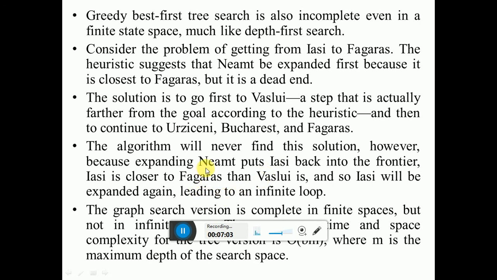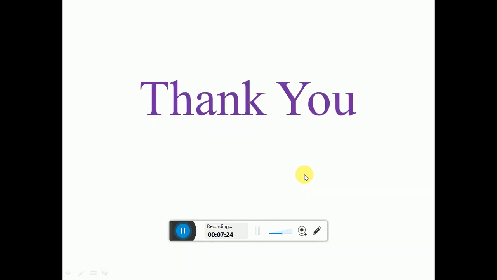And this algorithm will never find this solution, because expanding Neamt puts Iasi back into the frontier. Iasi is closer to Fagaras than Vaslui, and so Iasi will be expanded again, leading to an infinite loop. This is the disadvantage of this algorithm. Thank you.